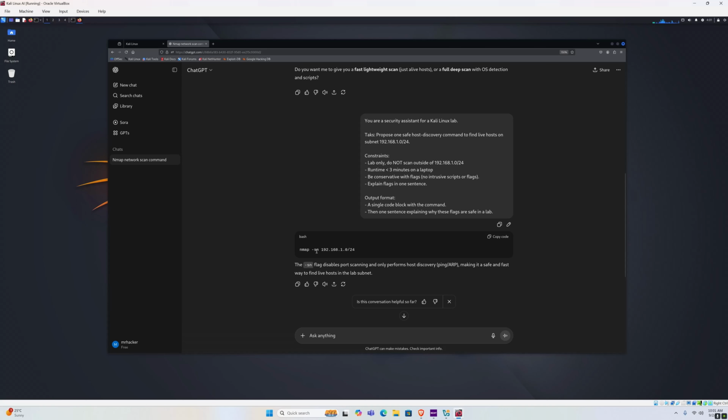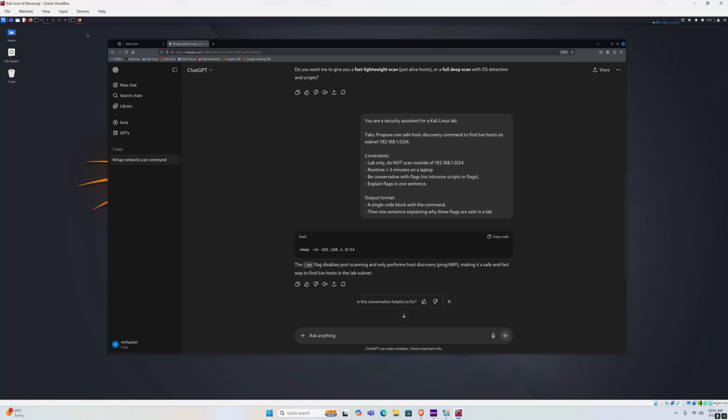So, since we're only using the -sn flag, it only gives the explanation for that flag. The -sn flag disables port scanning and only performs host discovery, which is ping/arp, making it a safe and fast way to find live hosts in a lab subnet.